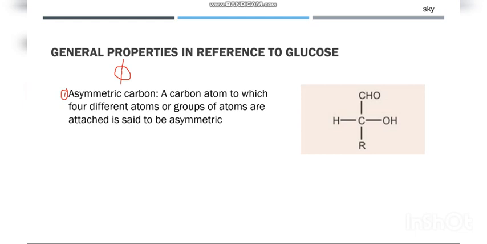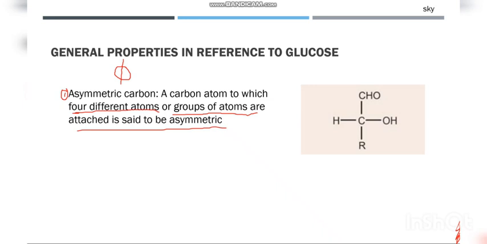So a carbon atom to which 4 different atoms or groups of atoms are attached is called an asymmetric carbon. This is a typical example of an asymmetric carbon in which it has 4 different groups.